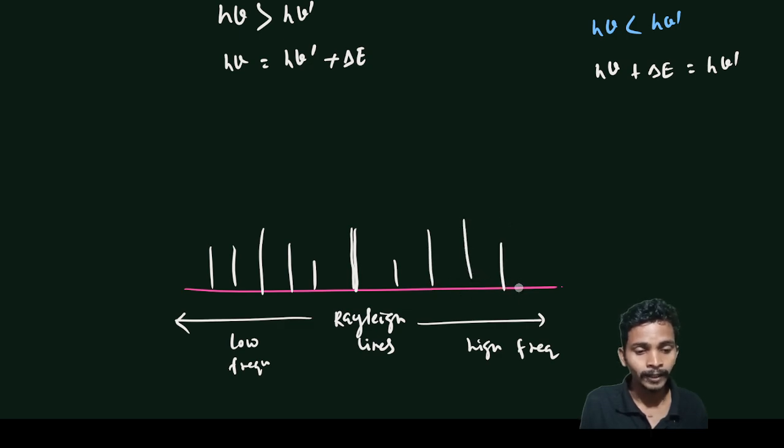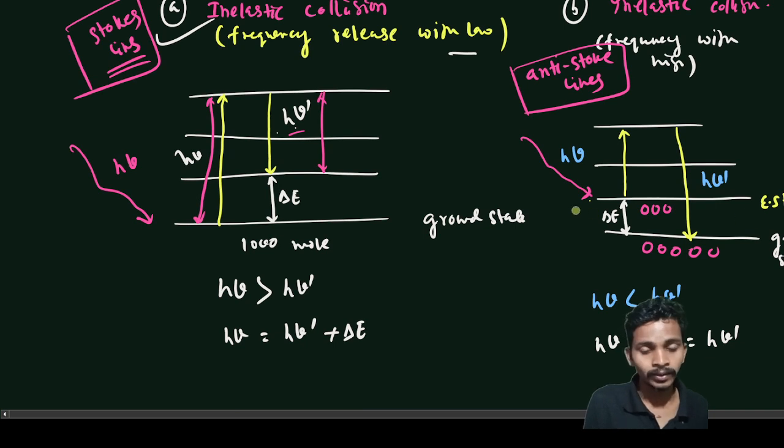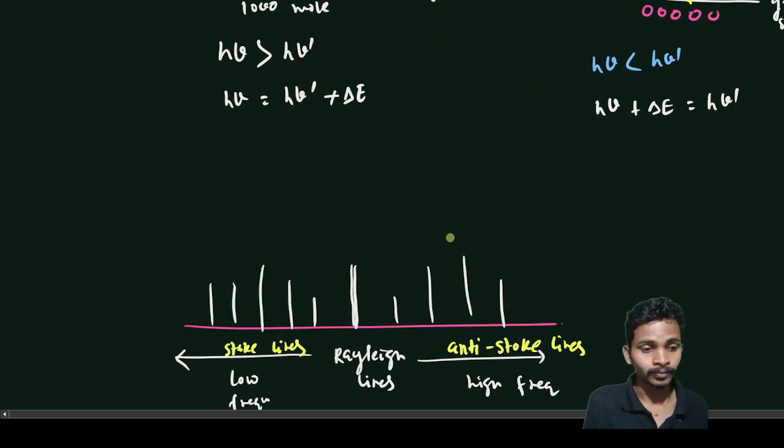So these are the high frequency lines. These low frequency lines we are calling the Stokes lines, and these are the anti-Stokes lines. We will discuss it after studying rotational Raman spectroscopy and vibrational Raman spectroscopy.